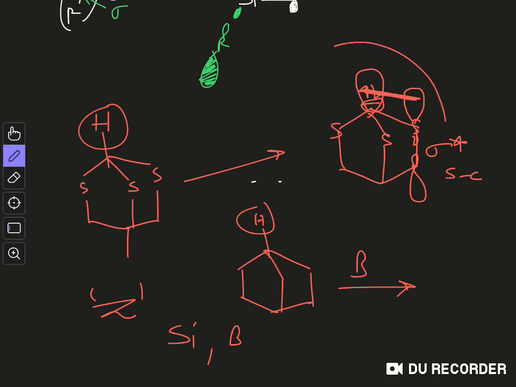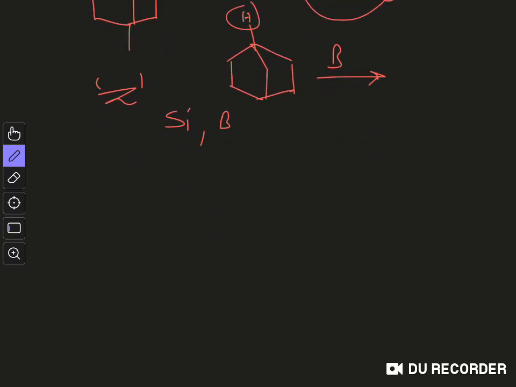So this is a very interesting effect, and because of this kind of stabilization, we can easily make negative charge around a sulfur atom. So if we have any group like, let's say, RS-CH3, we can very easily make a negative charge on this carbon atom, or if you have a silicon group also, you can very easily make a negative charge over here.